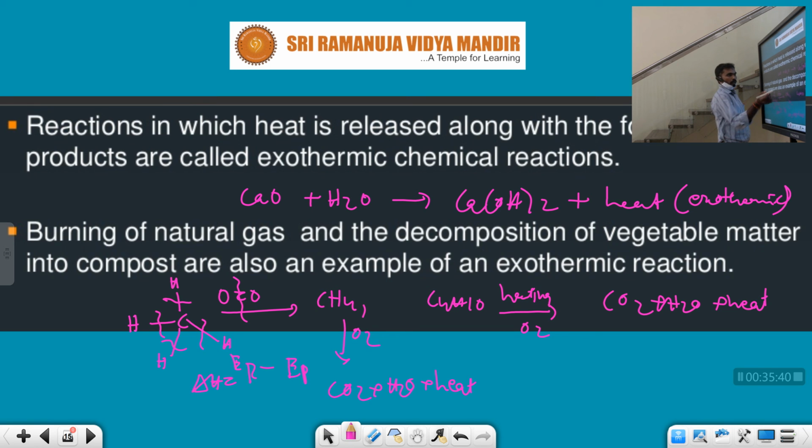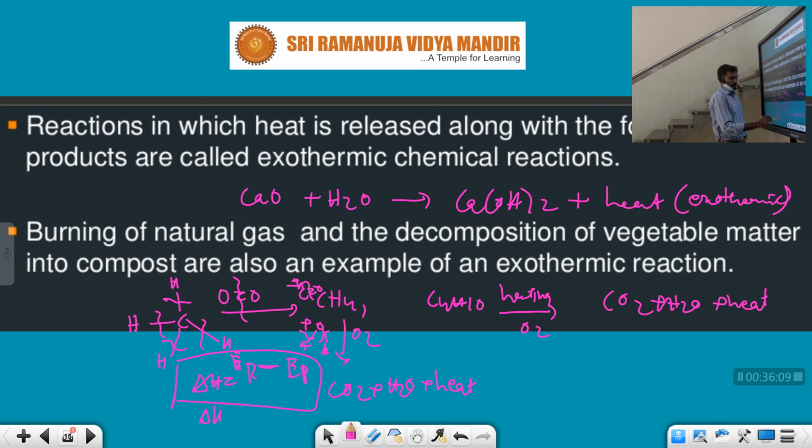Here CO2 and H2O will be formed: C double bond O, and H2O with O bond H, O bond H. So the energies of breaking these bonds and forming these bonds are compared. We have to compare these bond energies, and only then can we calculate delta H, Er minus Ep.